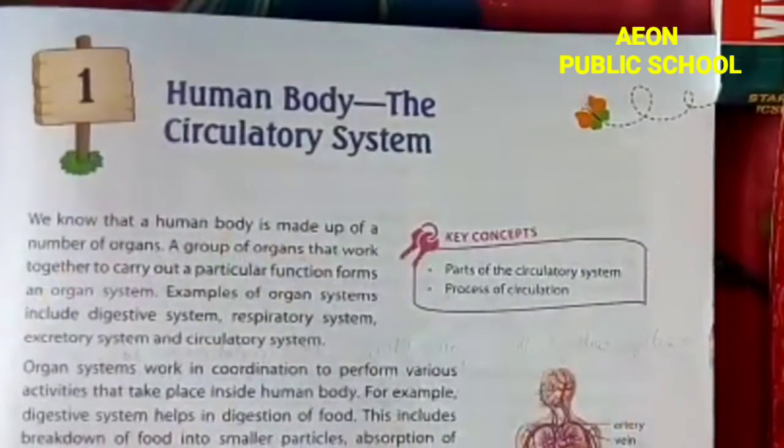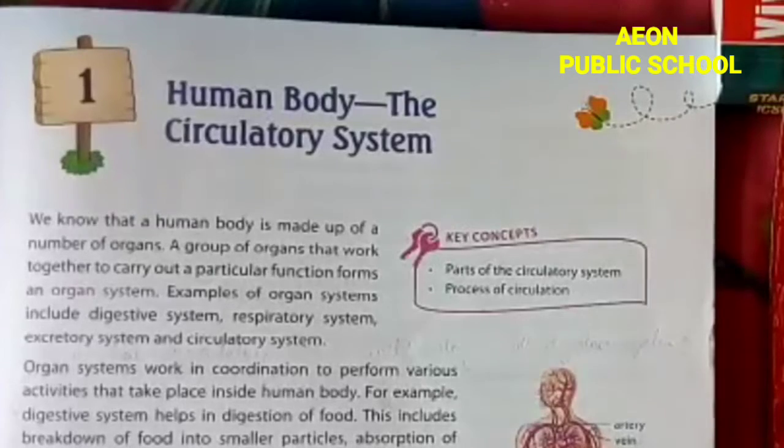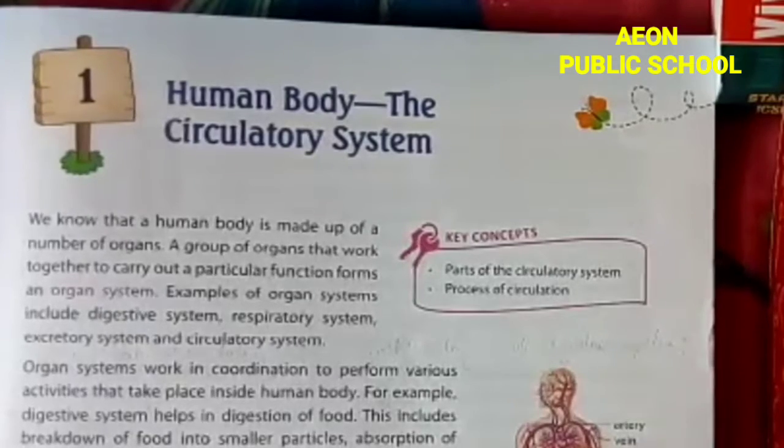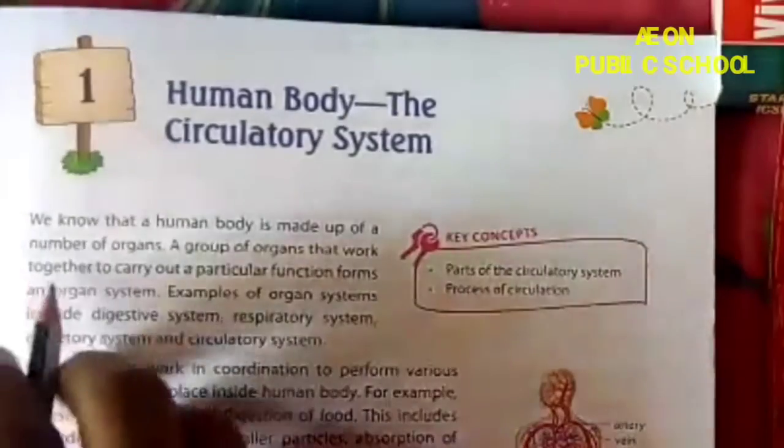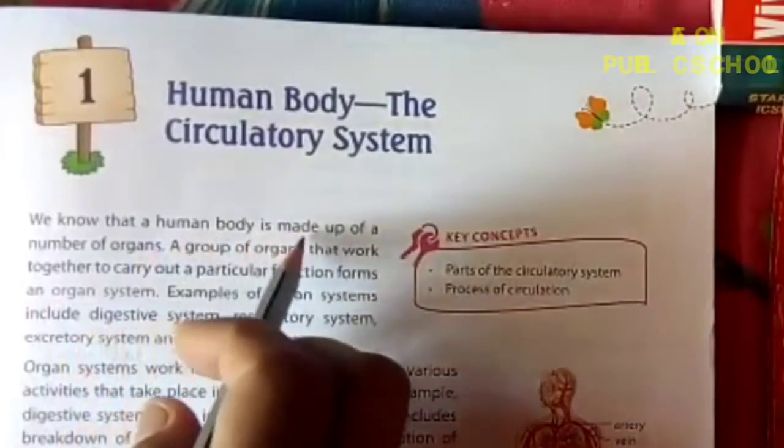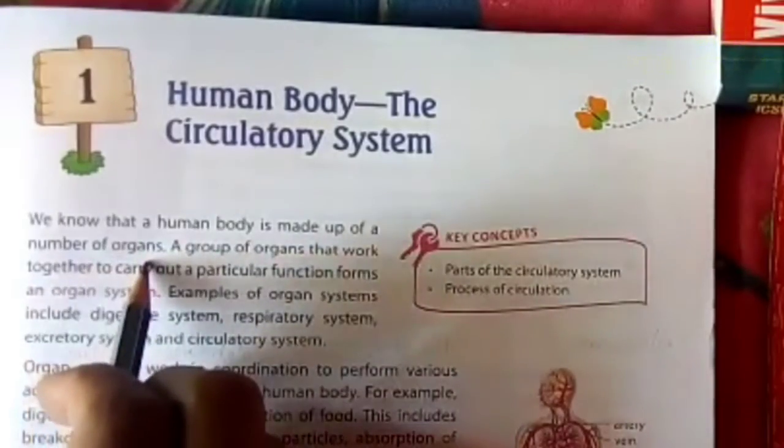See, take a pencil in your hand. I'm reading the lesson for you. Follow me. So in this chapter, we will learn what the parts of the circulatory system are and what the process of circulation is. So let's start. We know that a human body is made up of a number of organs.